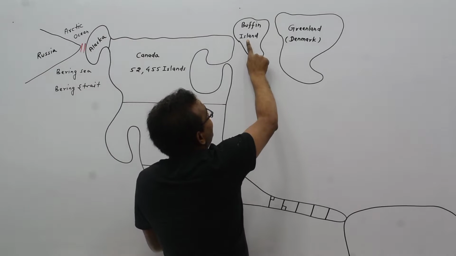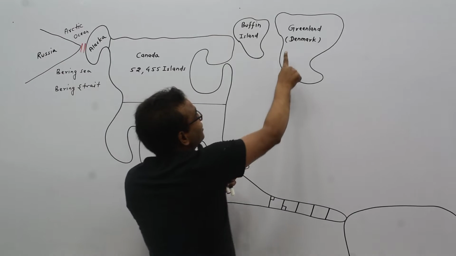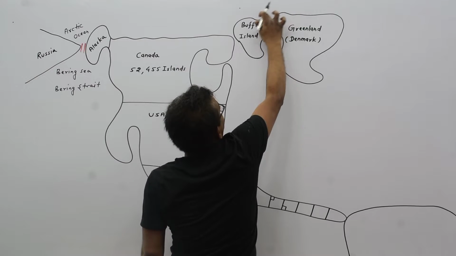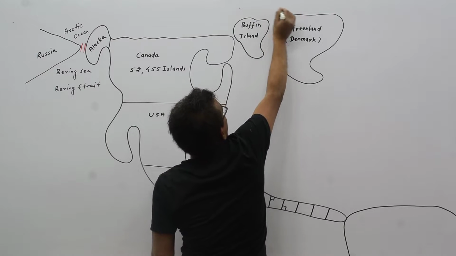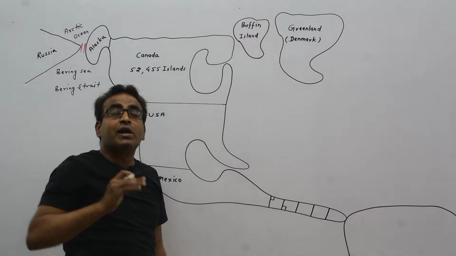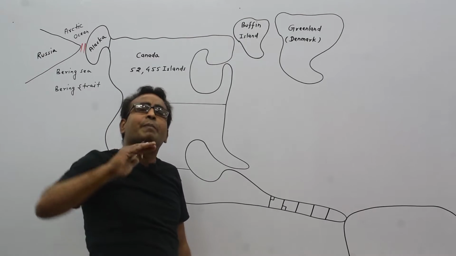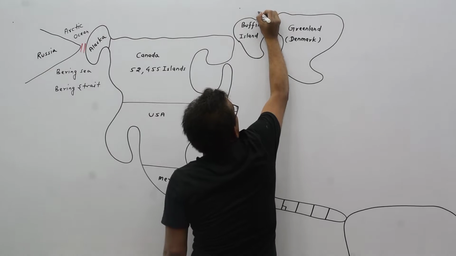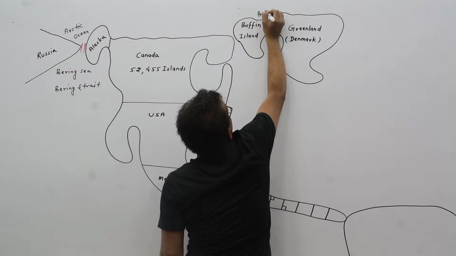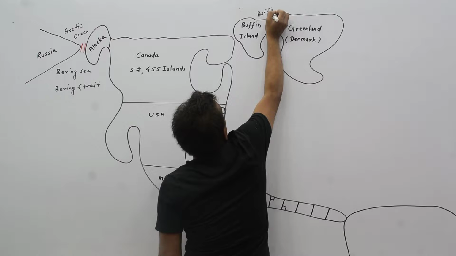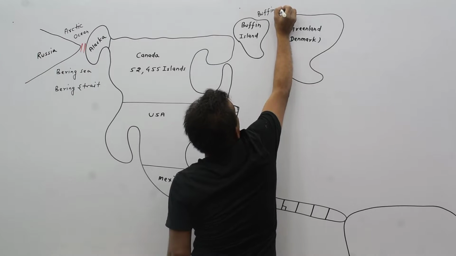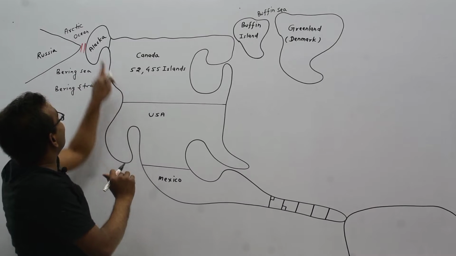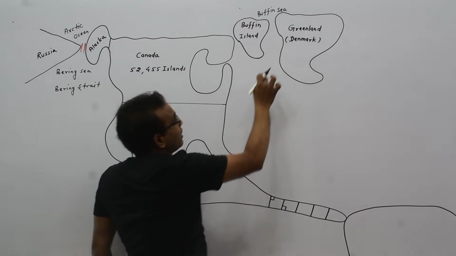This is Baffin Island and this is Greenland. Here is Baffin Sea. This water space is known as Baffin Sea. Baffin Sea is a part of Arctic Ocean.